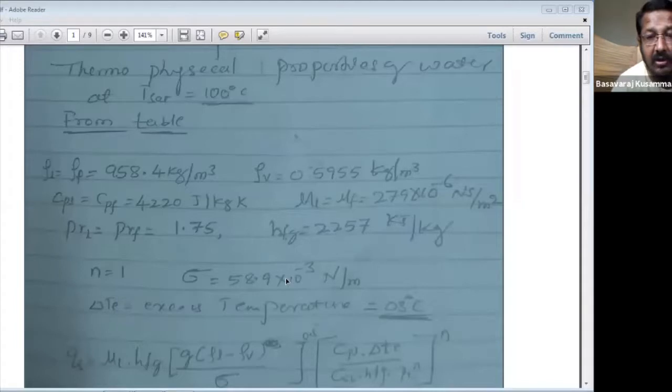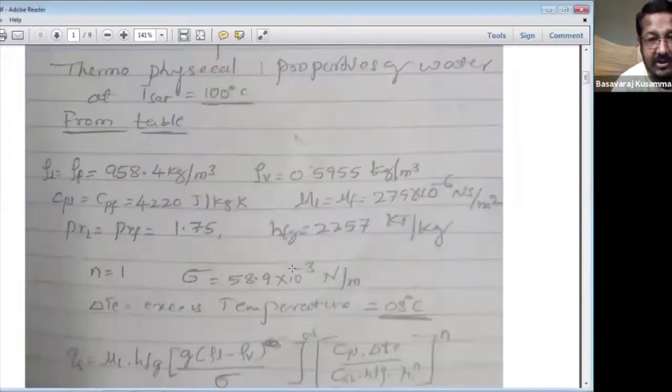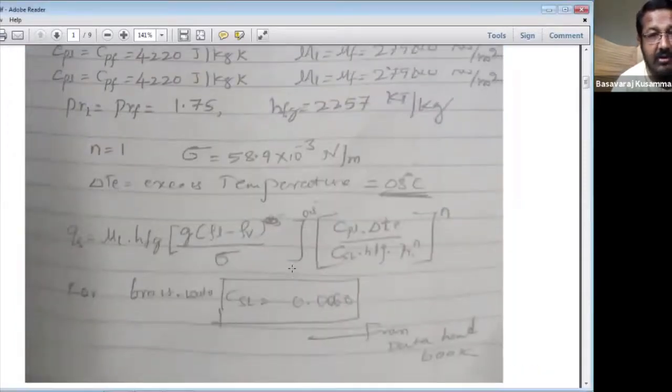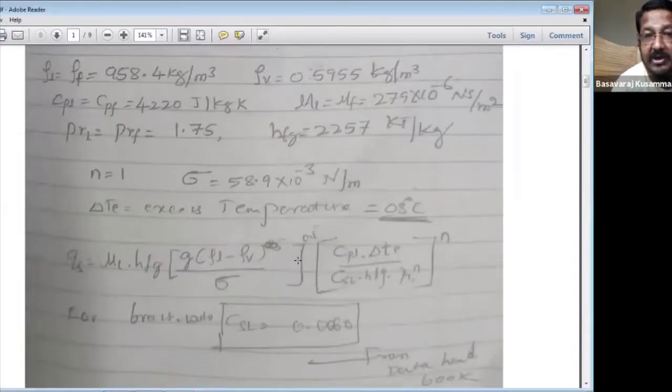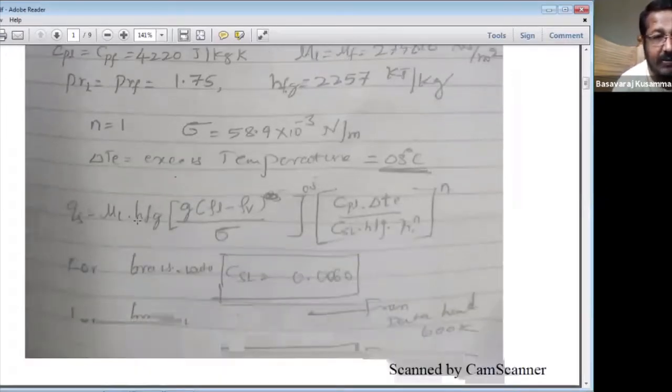Next is the heat flux. After noting down all the data from the data handbook, then heat flux. This is the formula which is available in the data handbook.